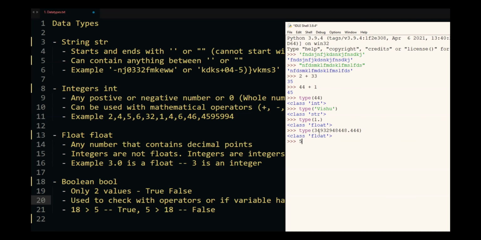And the last one is 5 greater than 18 or 19. It's going to give me a false, and if I do 5 less than 19, it's going to give me true. Now I can store this value in answer, and I can do type of answer. It's going to give me a bool, and if I want to find the value, I will type answer and I can see the value.